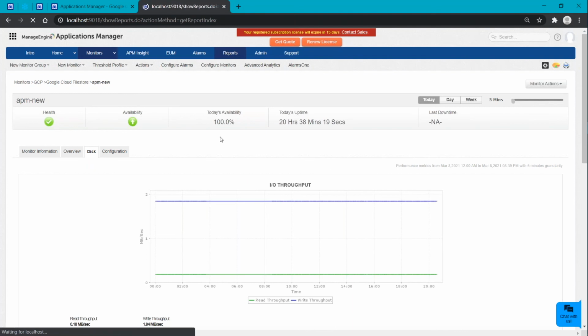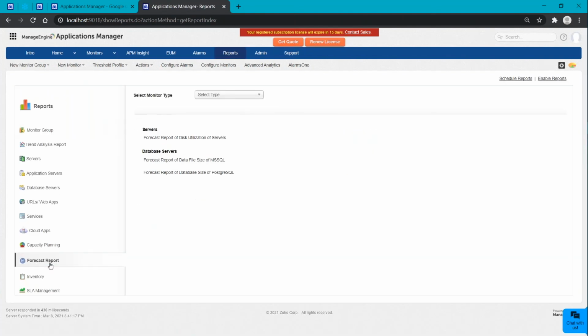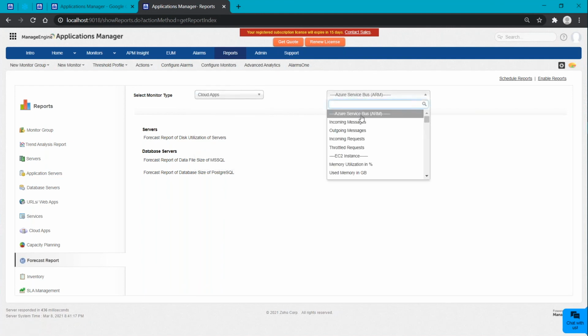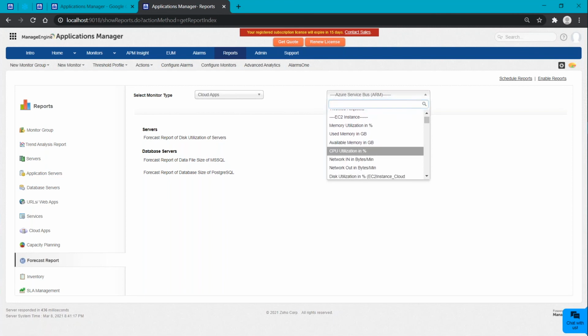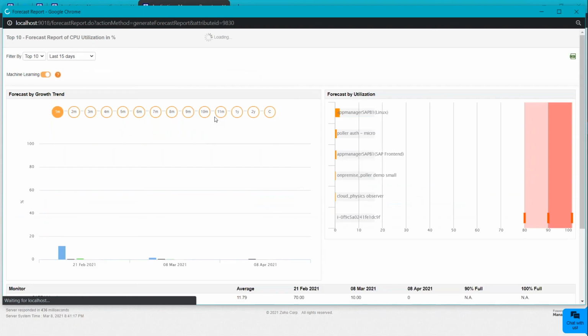Under reports, you have to click on the forecast report. Not just the forecast report, we have a wide range of report options here. You can even explore that in the demo page that I've shown you before. Here, make sure that under the forecast report, you choose the monitor type. So now we will be seeing our cloud apps. All the attributes will be listed here. Let me just look at CPU utilization. Knowing your CPU utilization will be very helpful for analyzing resource utilization.